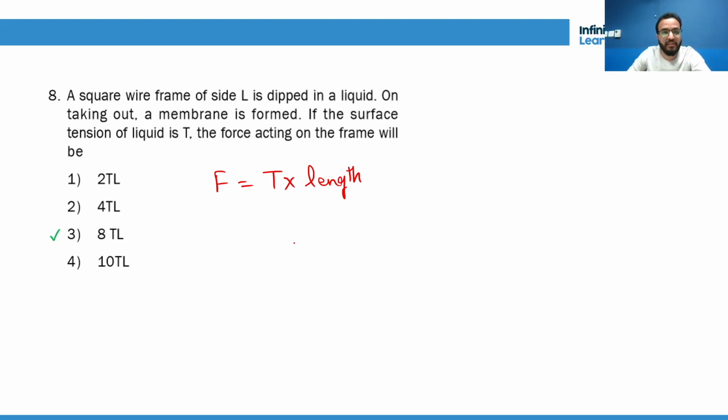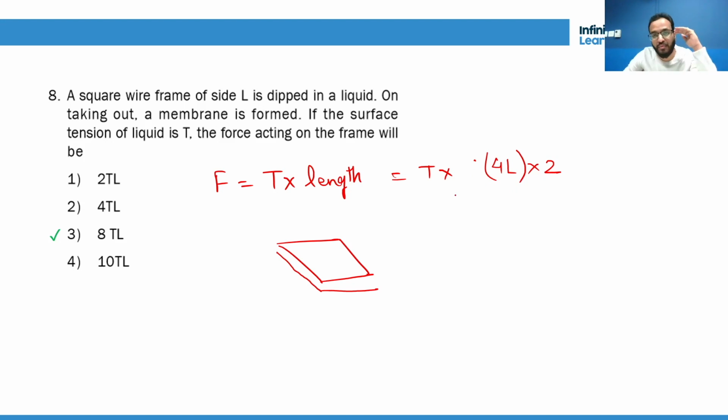See, it's very simple. Dipped in a liquid, a square frame. So when it is dipped in a liquid, in a square frame, there are two layers formed. Can you see that? Because of which total length will be T into 4L perimeter into 2, because two layers will be formed here. Okay, so F will be 8TL.